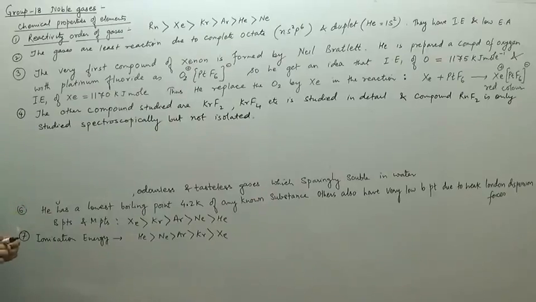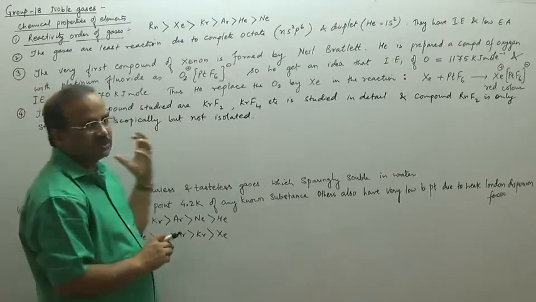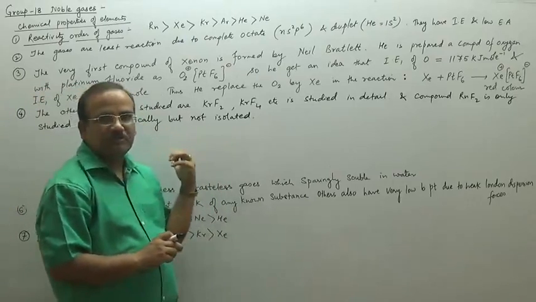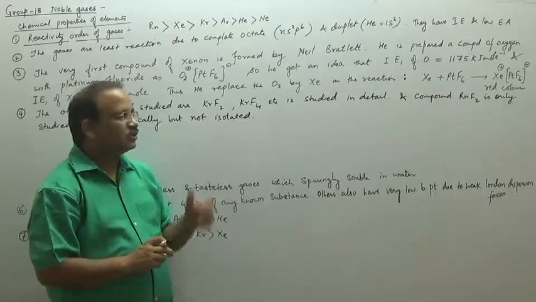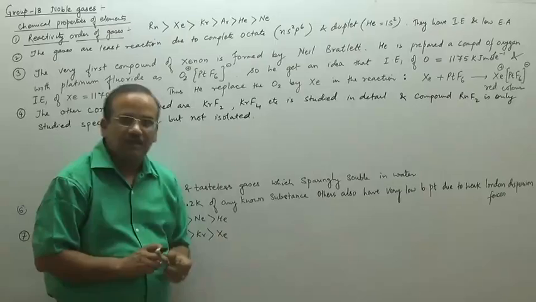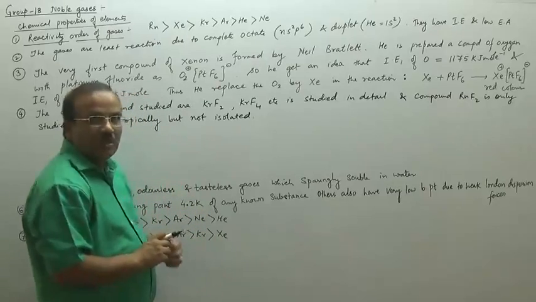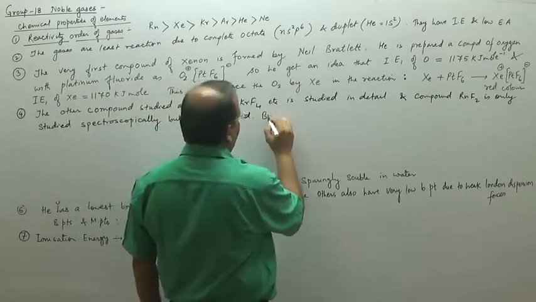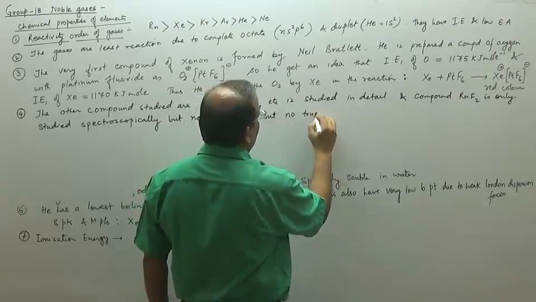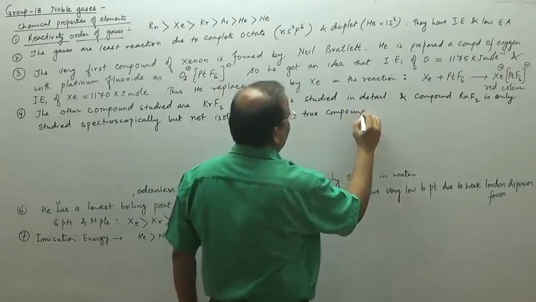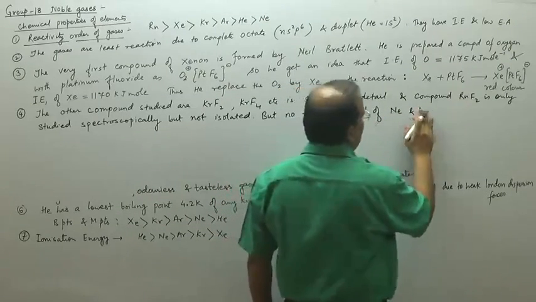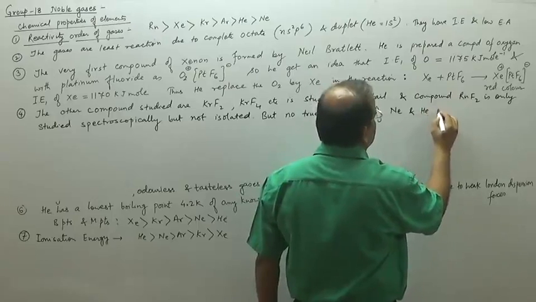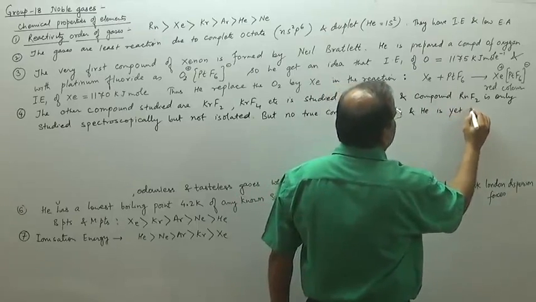These are the other compounds that are not isolated, but studied spectroscopically. We have seen that RnF2 is prepared there. And by the radioactive tracer technique also, we have found that RnF2 exists. But no true compound of neon, and we used to say that helium is yet to be studied.